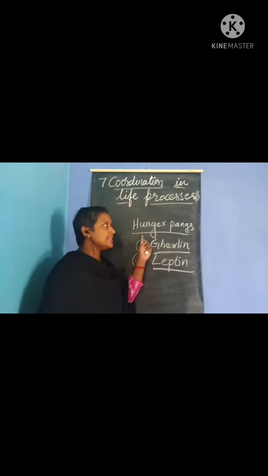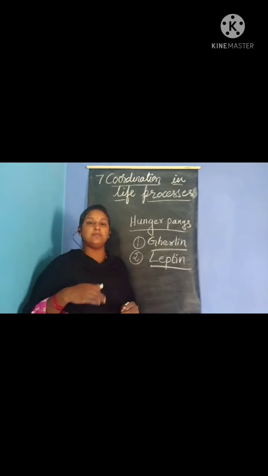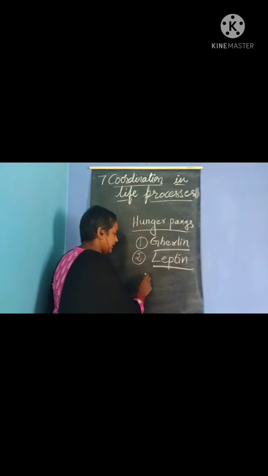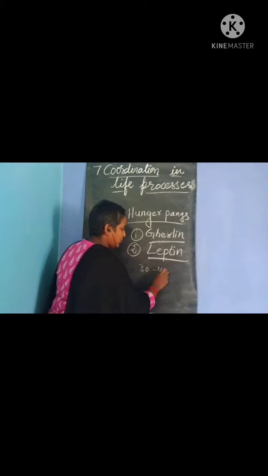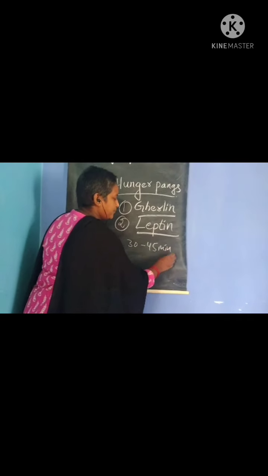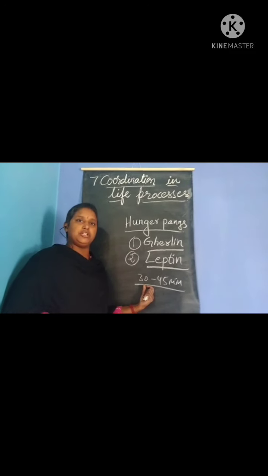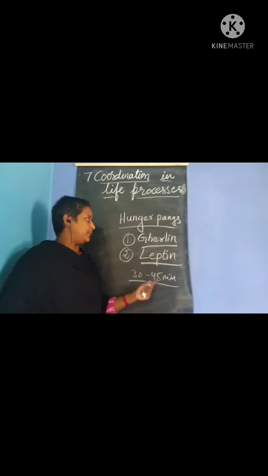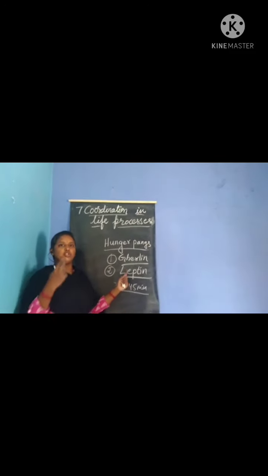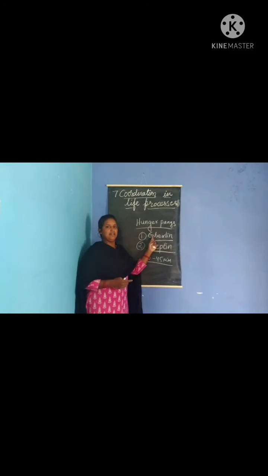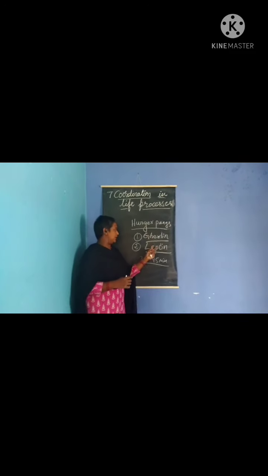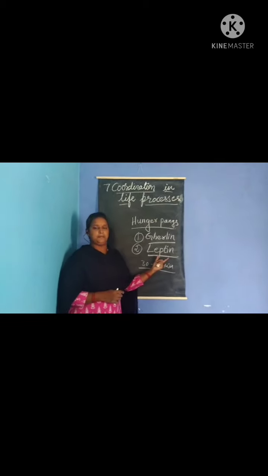our body. These hunger pangs, or the stimulation of hunger, reside in our body for 30 to 45 minutes. They are stimulated by the hormone ghrelin, and the hunger is suppressed by the hormone leptin.